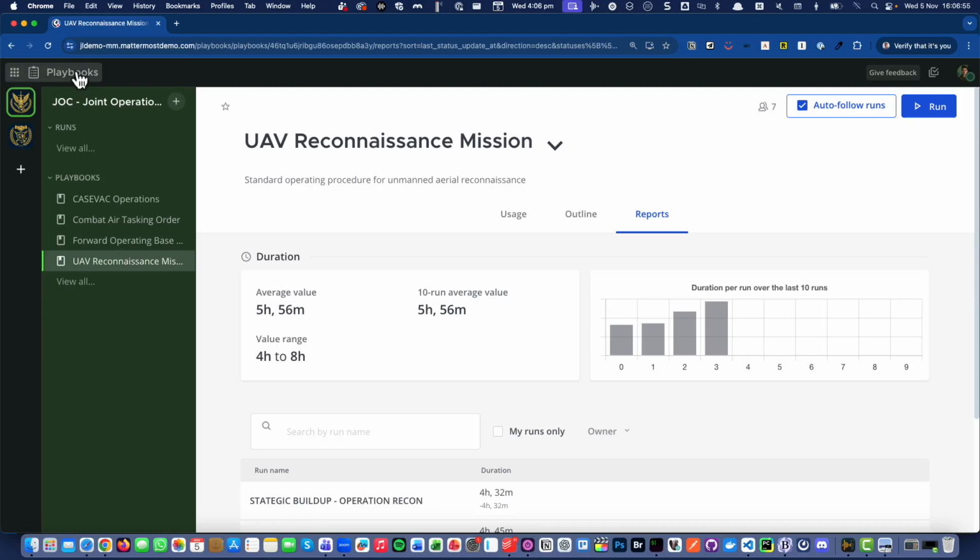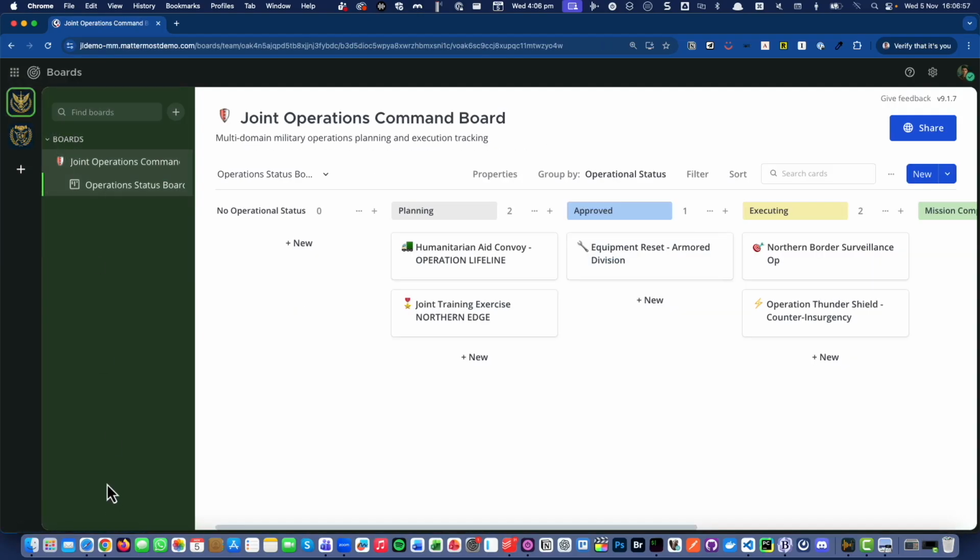The final thing I'd like to show you today is boards. Think of boards as like a Kanban style board that you can create for whatever you need in your environment. Here we have a Joint Operations Command board, and we're looking at the status of various missions that are ongoing. These are typically larger scale missions rather than the tactical playbooks that are going through a specific operation. These are larger scale things that need lots of coordination.